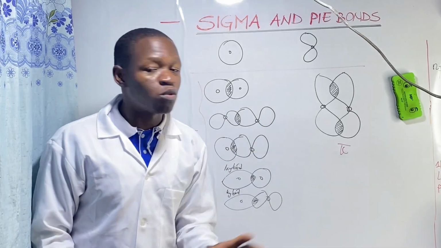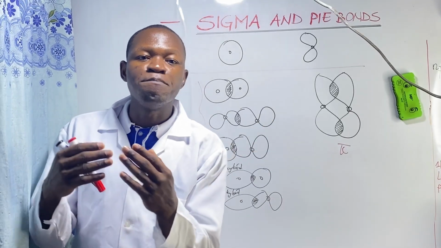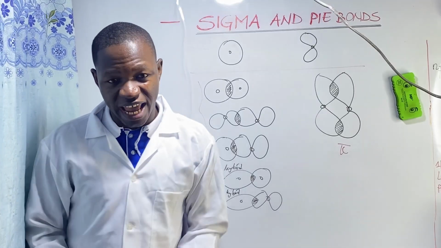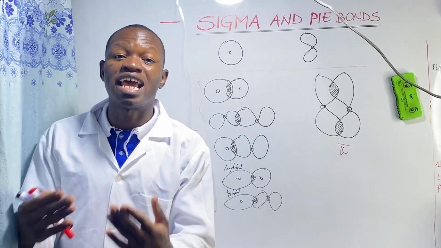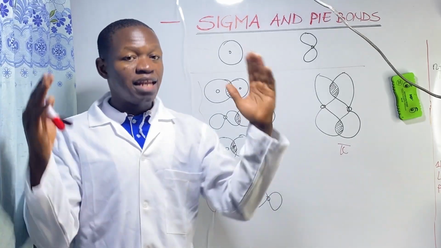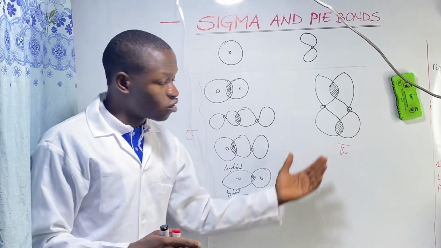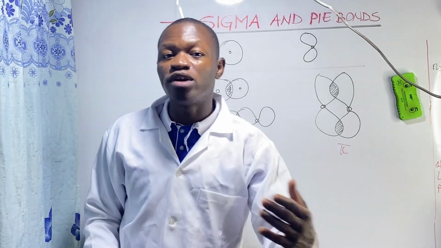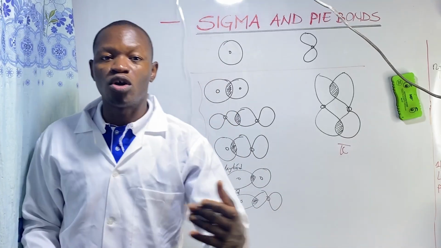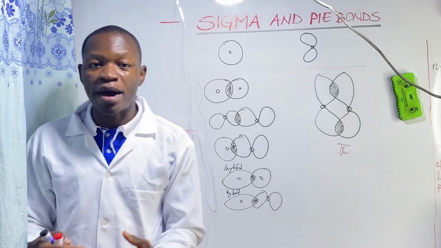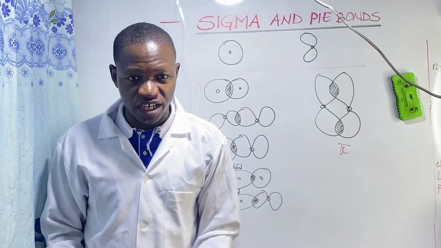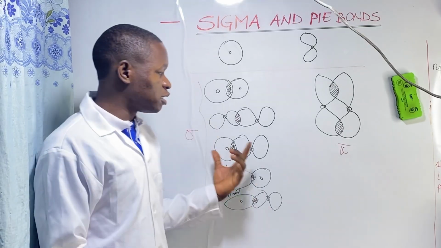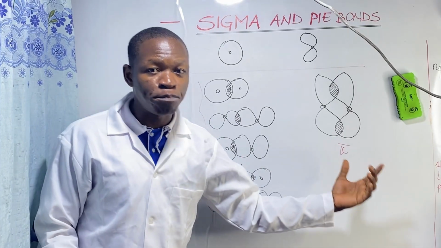This results in a low loss in energy, right? Bond formation is exothermic. So the lateral overlapping of p orbitals in pi bond formation results in a low level of overlapping and a low loss in energy, giving the pi bond a weaker strength. So first point, sigma bonds are stronger than pi bonds.